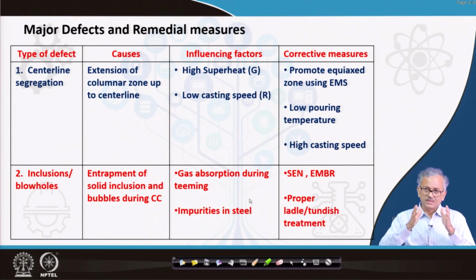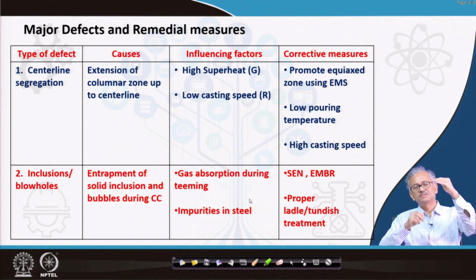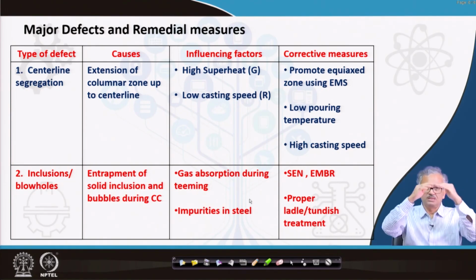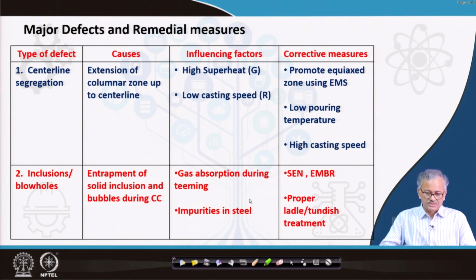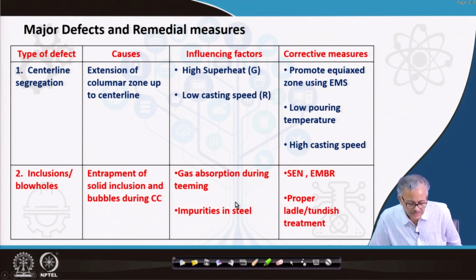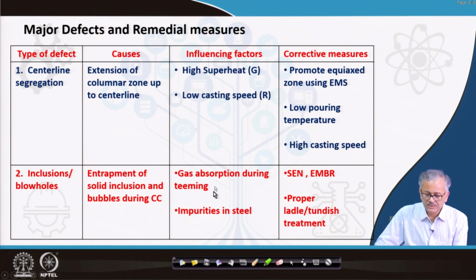Even in the continuous cast mold, we have EMS, electromagnetic stirring, such that we can facilitate the float up of the inclusions to the surface, to the top mold flux in the meniscus region.